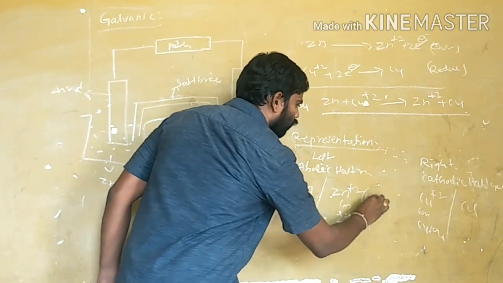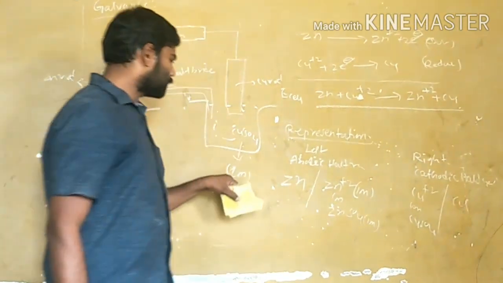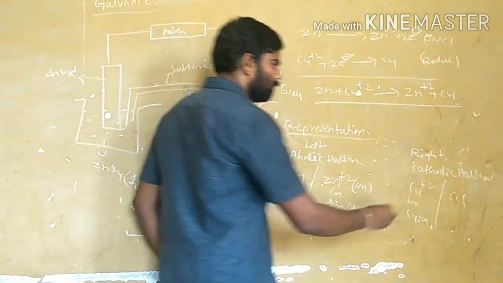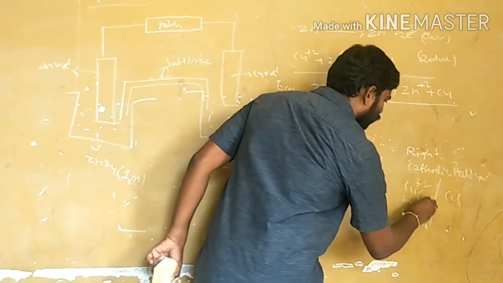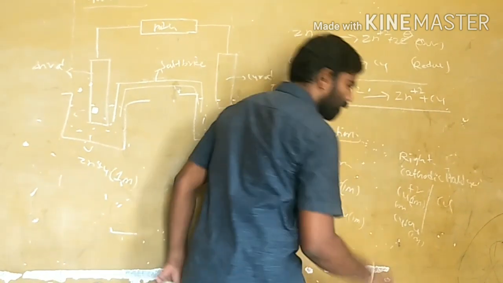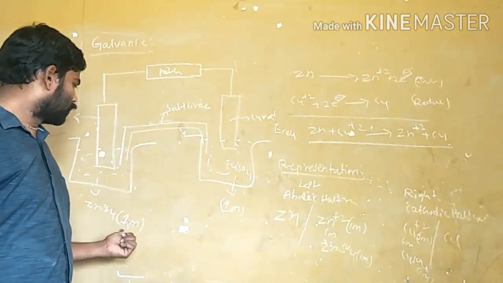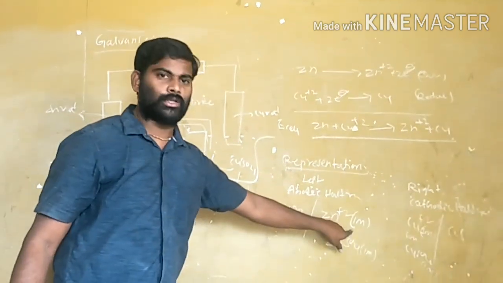Zinc sulfate (1 M), copper sulfate (1 M). The concentrations of the solutions are mentioned in the bracket.